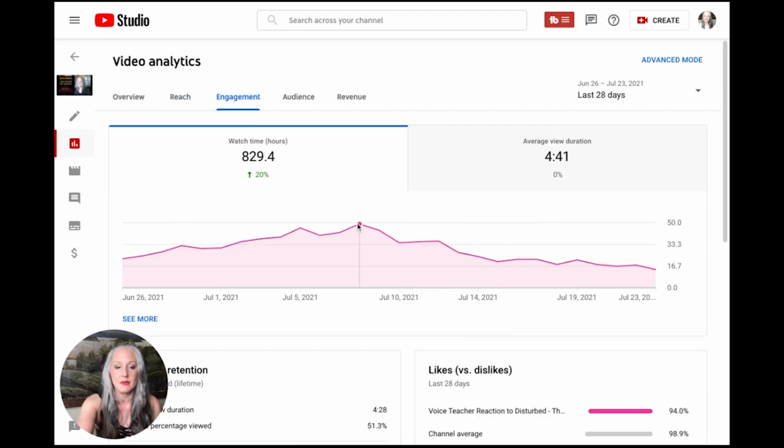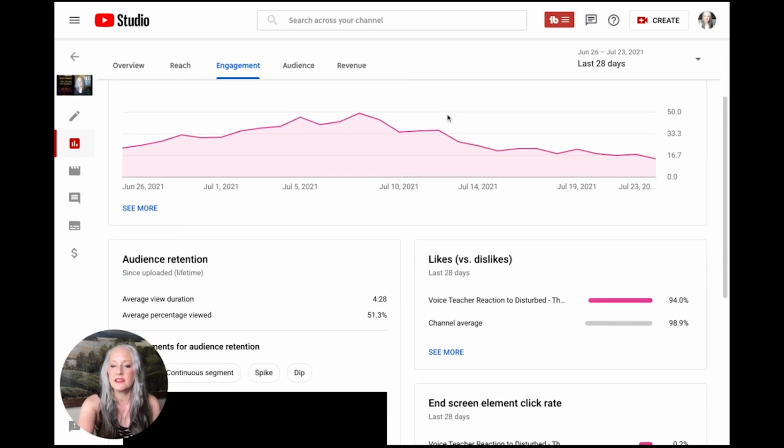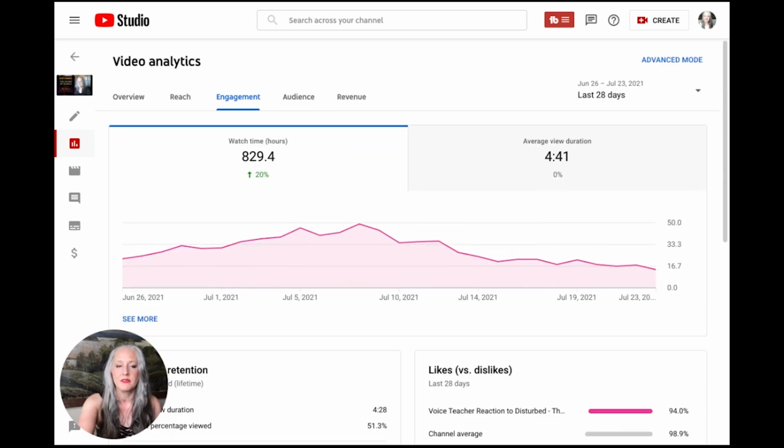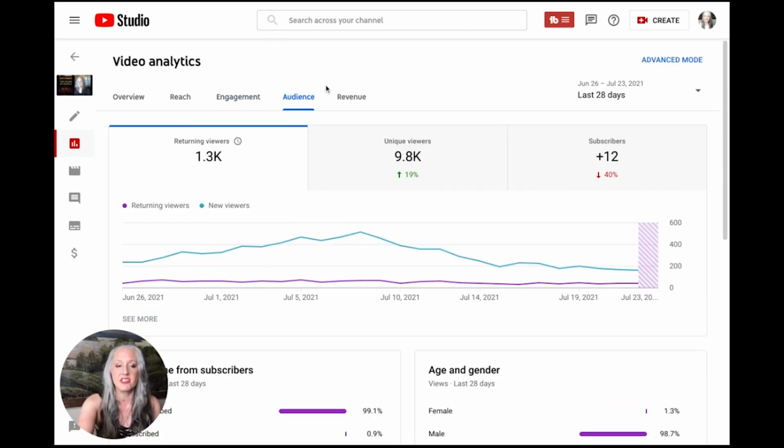Okay, so engagement, it's probably the same. Again, we see that same dip from here down. And yeah, it looks like the likes and dislikes are about similar. It's pretty similar. Audience, see if that's changed. So yeah, again, subscribers, things have gone down. And the thing is that when views go down, subscribers go down because it's just people are on vacation. That's how it is.